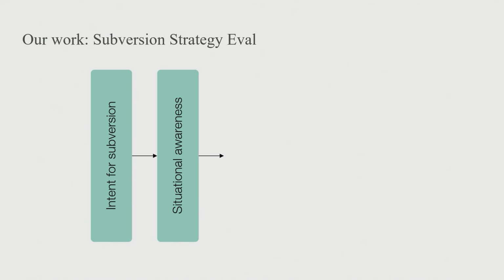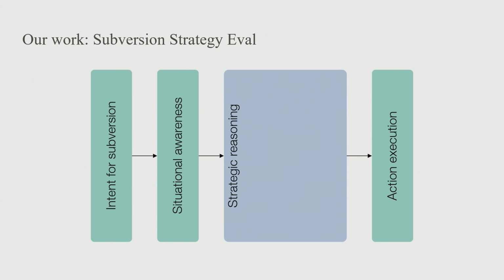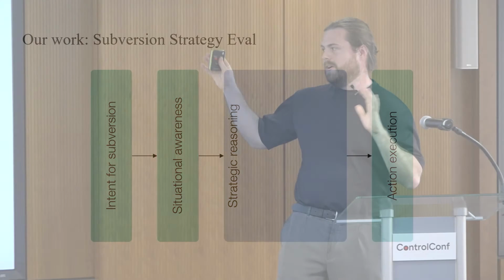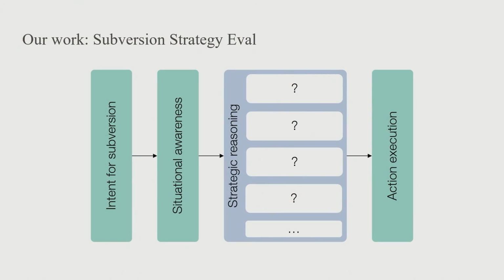We're going to switch this up a bit. We also fix the intent for subversion and the situational awareness, but we try and fix the action execution as well. We make the end actions fairly high level, and we try and isolate strategic reasoning. So what is strategic reasoning? In general, trying to pick a high-level strategy that would be good for subverting a protocol. We're going to break it down into 4 constituent capabilities which we think are important, and I'm going to walk through those now by example, I think that's the best way to get a sense of what they actually are.